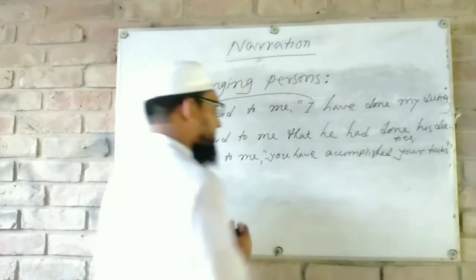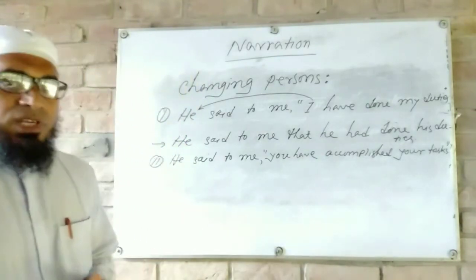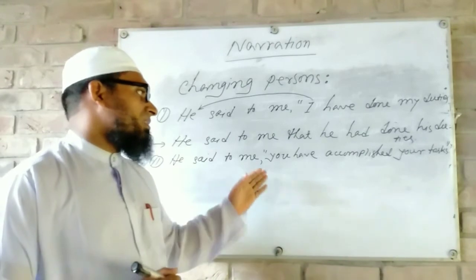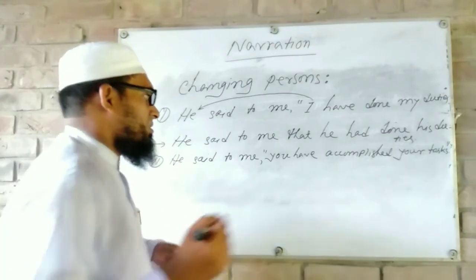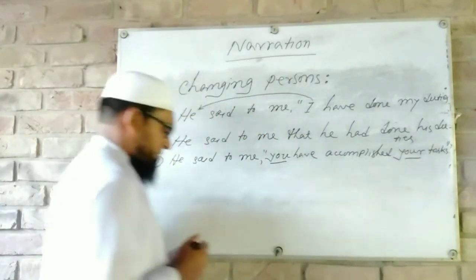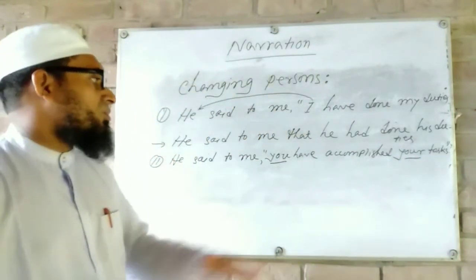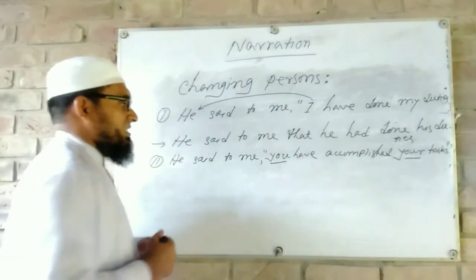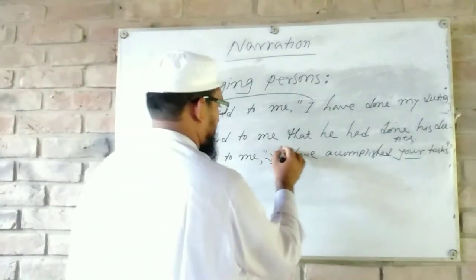So if the persons of a reported speech are second person, such as you and your, we have to follow the object of the reporting speech.